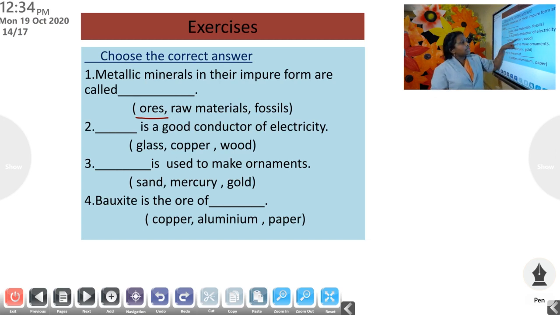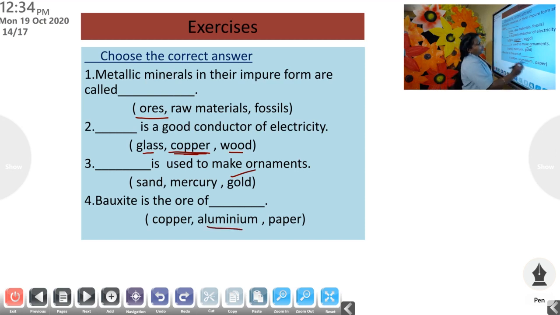Then second one, dash is a good conductor of electricity. Options, glass, copper, wood. The answer is copper. Copper is a good conductor of electricity. Then third one, dash is used to make ornaments. Here options are sand, mercury and gold. The answer is gold. Fourth one, bauxite is the ore of dash. Copper, aluminium, paper.